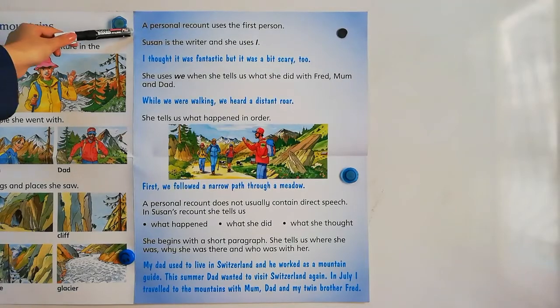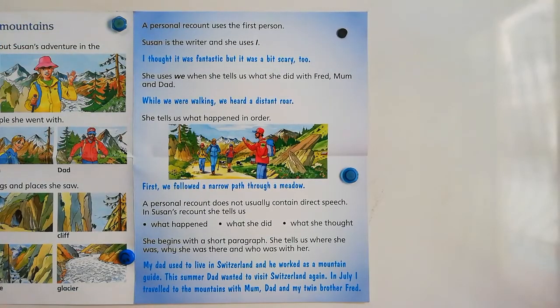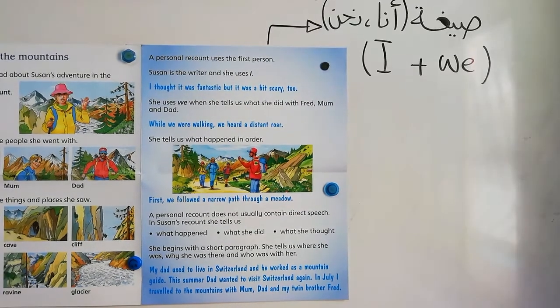A personal recount uses the first person. Suzanne is the writer and she uses I. The first person وهي صيغة أنا ونحن, I and we. When Suzanne is the writer and she uses I, like, I thought it was fantastic but it was a bit scary too. So لما تكلمت عن نفسها she uses I.